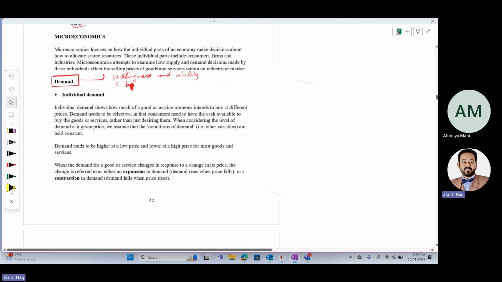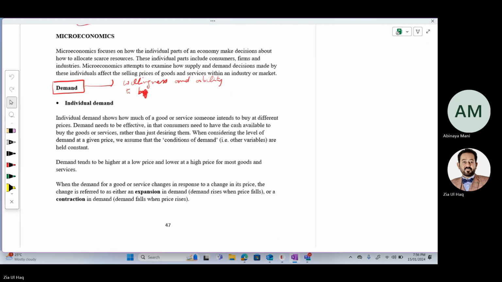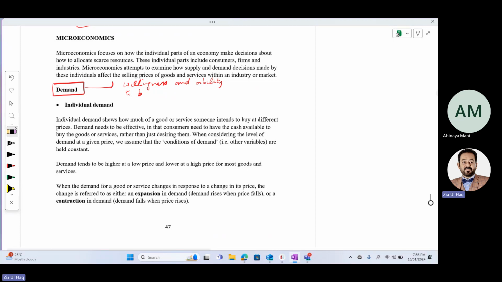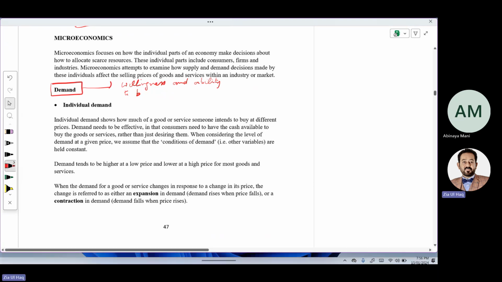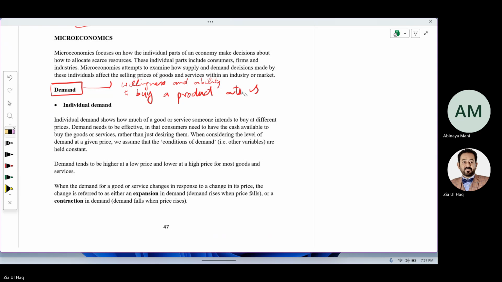Yes. So what is demand? We were trying to define demand. Demand is a product at its price.